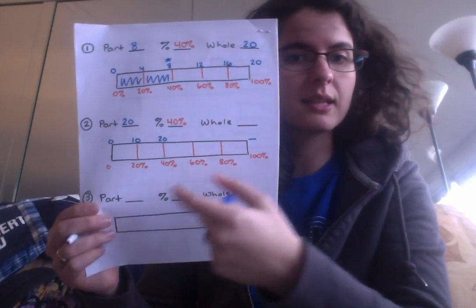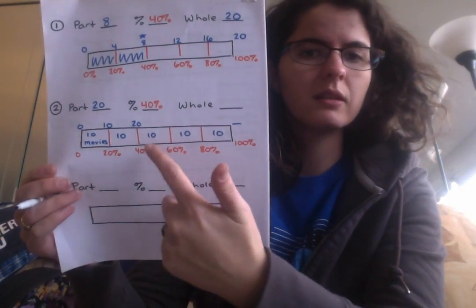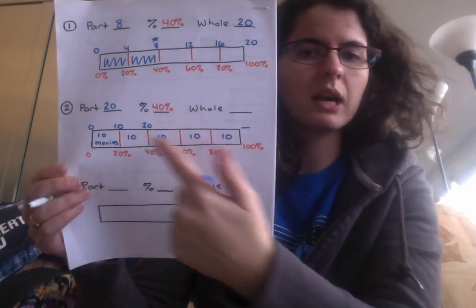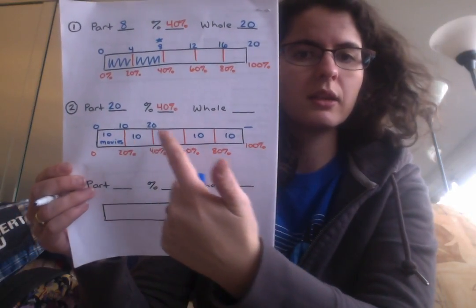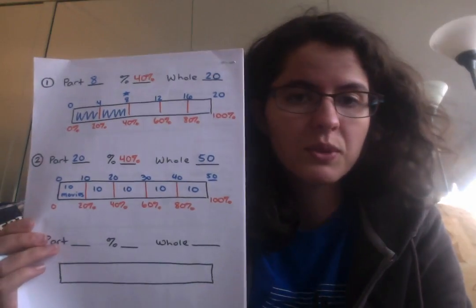So each of our chunks has 10 movies in it. If each of my chunks has 10 movies in it, then I could keep counting up 0, 10, 20, 30, 40, 50 would be the whole. Means that altogether there were 50 movies that were nominated for Golden Globes.